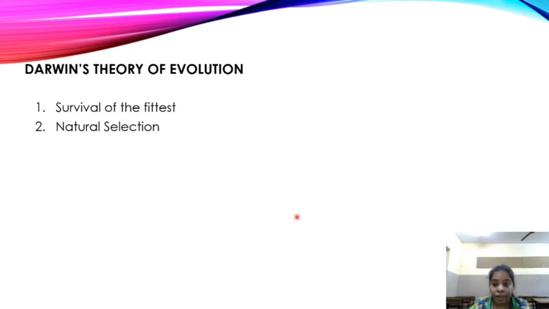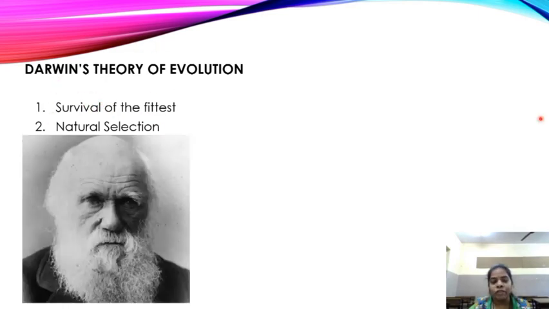Let us see Darwin's theory of evolution now. What is Darwin's theory of evolution? First, survival of the fittest. Only those who are the fit ones are going to survive according to Darwin's theory of evolution. The ones who are not strong are not going to survive. Next, natural selection. Nature selects the best and nature selects the strongest one. The one who is strongest is going to live and survive. These are the main theories of Charles Darwin. See the picture of Charles Darwin.